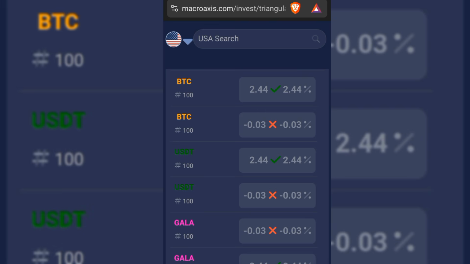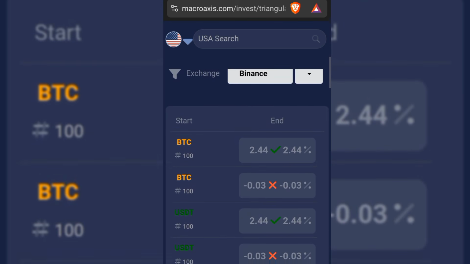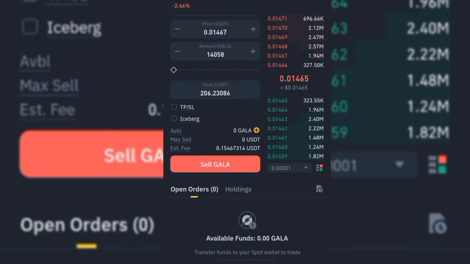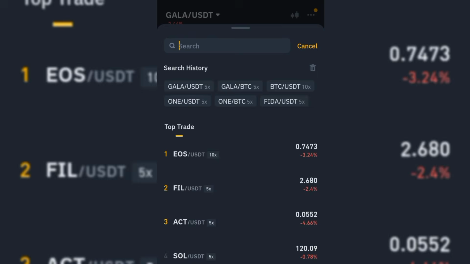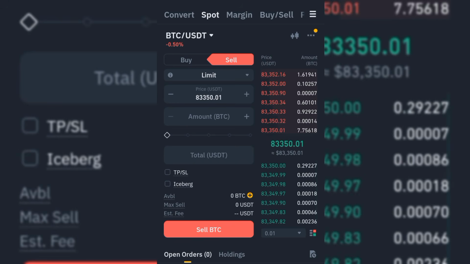I've shown you this from the beginning, okay? So now that we have seen this, and we are going to realize about 2.4% in profit, you head straight to Binance and you search for BTC first. You purchase BTC with your money, about $200.